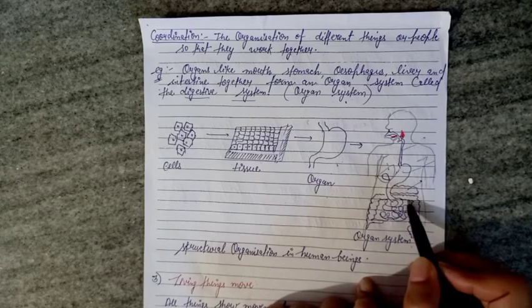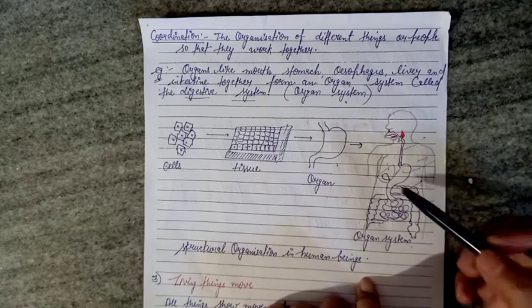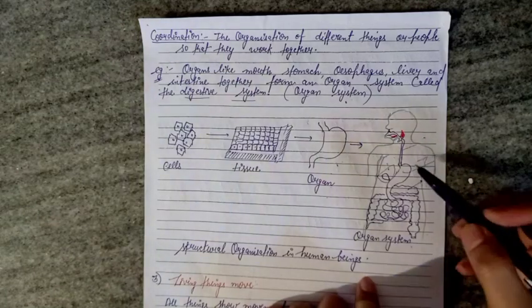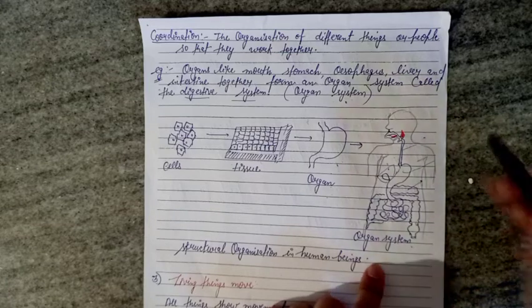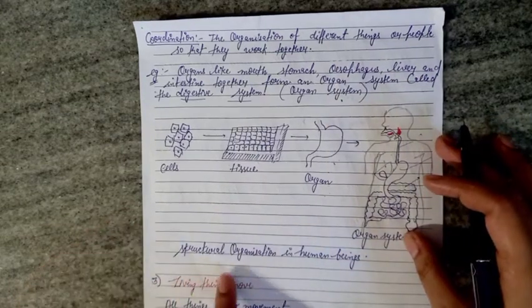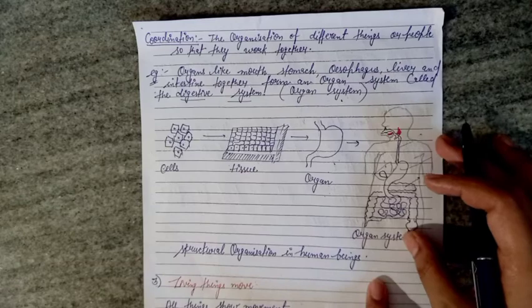So you are seeing here how organs are grouped together to form an organ system. So this is the structural organization in human beings.